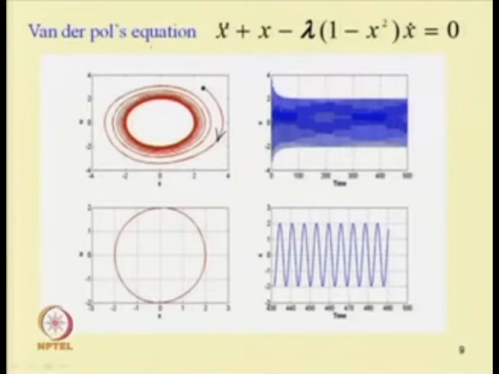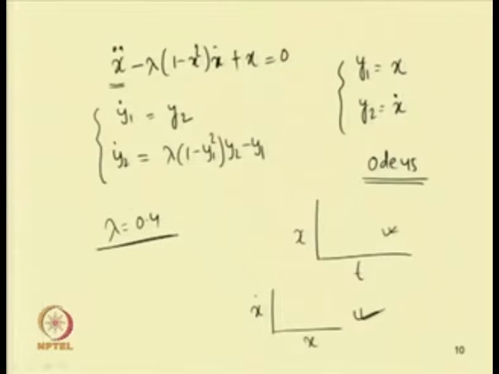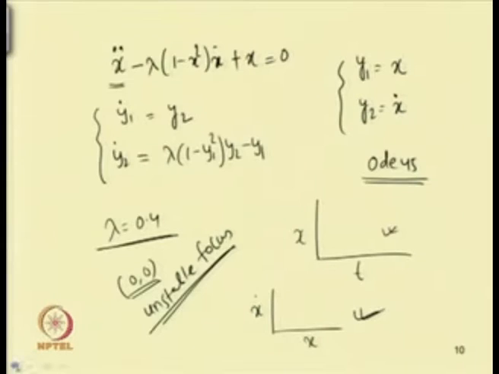In case of the van der Pol equation, if you see this equation, by putting y1 dot and y2 dot equal to 0, we can see that 0, 0 is an unstable focus. One can check that the stationary point or the fixed point response is an unstable focus. As the origin is an unstable focus, it will repel all the solutions towards the limit cycle.